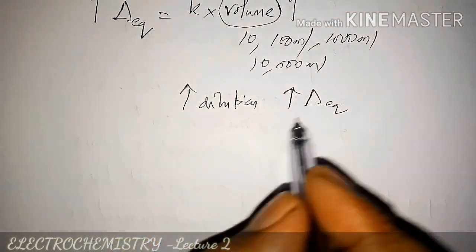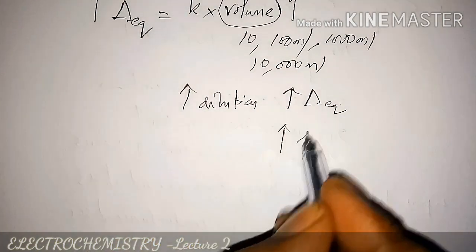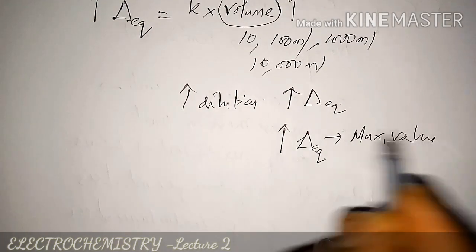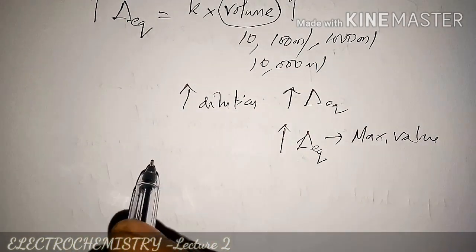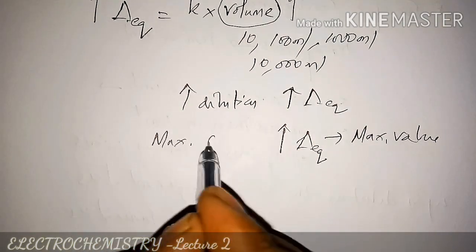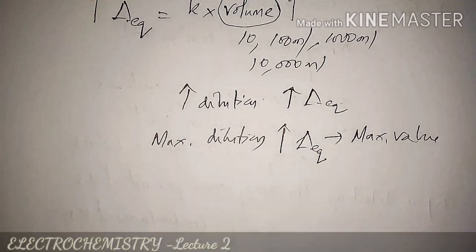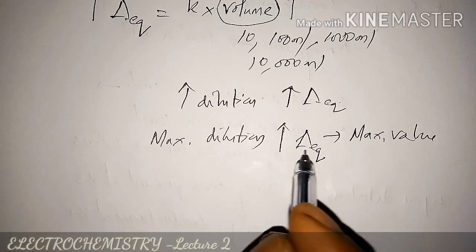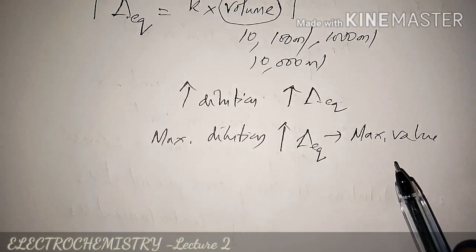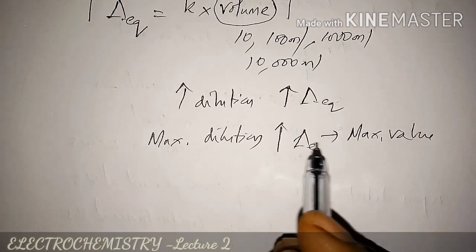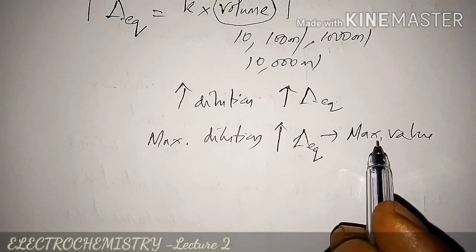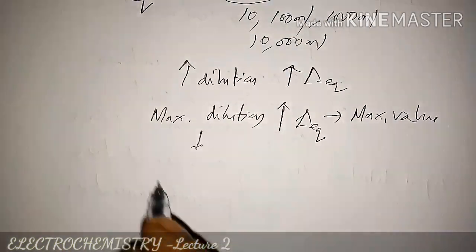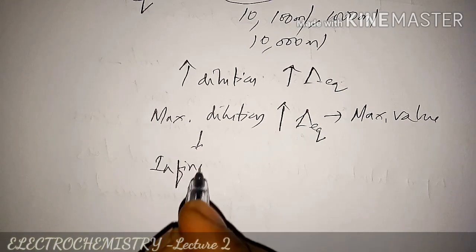Now the increase in the equivalent conductance reaches a maximum value. It reaches a maximum value at a particular dilution, the maximum dilution. When it reaches the maximum dilution, the equivalent conductance stops increasing. The equivalent conductance reaches a maximum value at a particular dilution. That dilution we call infinite dilution.